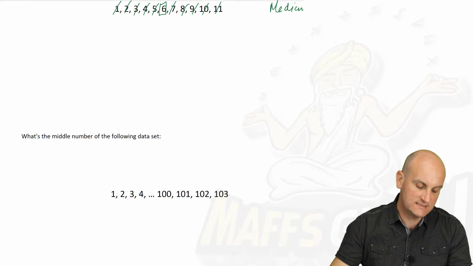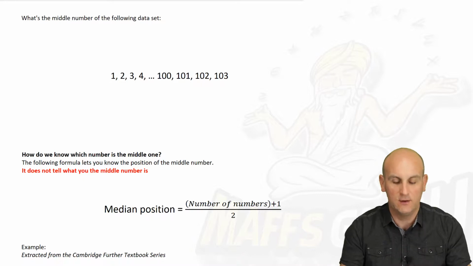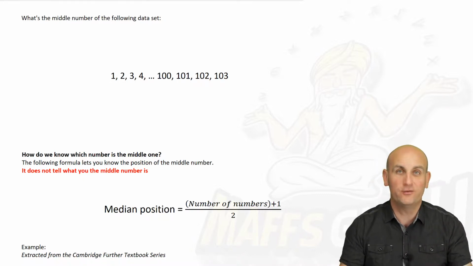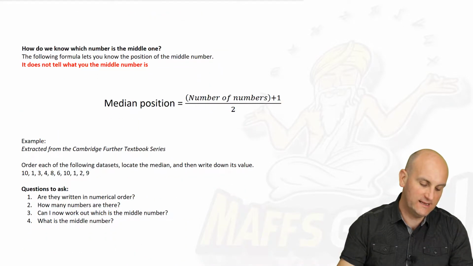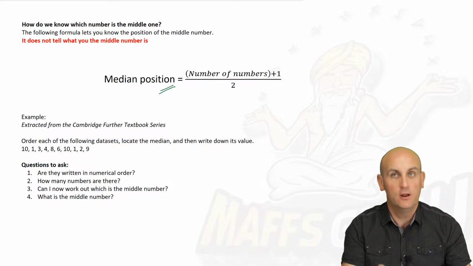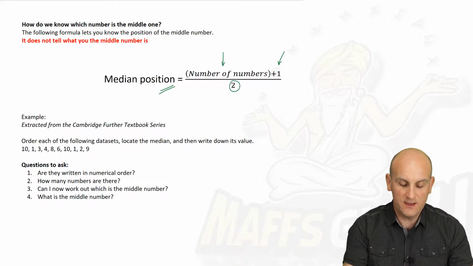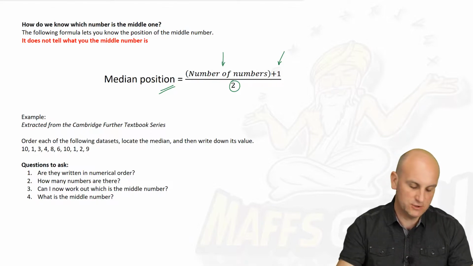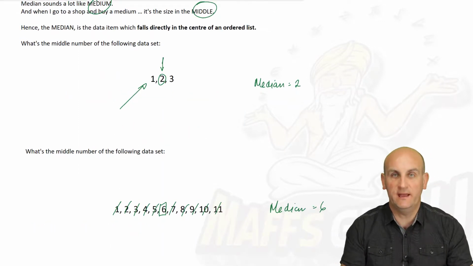So what about this data set here? What about if I had all the numbers in order, 1, 2, 3, 4, and it keeps going all the way up to 103? How on earth do I find that middle number? Well, quite simply, really, because you've already seen the idea here that I have a formula to find the median position. And the key word here is position, not the median number. What you need to do is take the number of numbers, add 1 to it, divide by 2, and that's the median position. So if I go back all the way to the very beginning, how many numbers do I have there? Well, I've got 1, 2, 3.